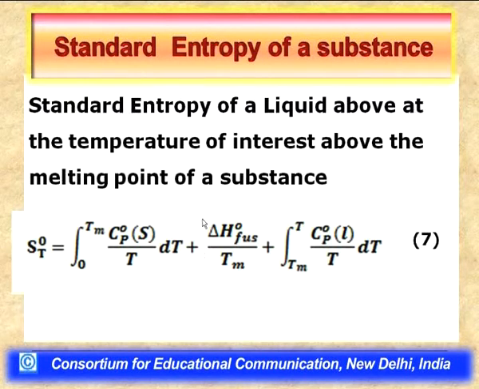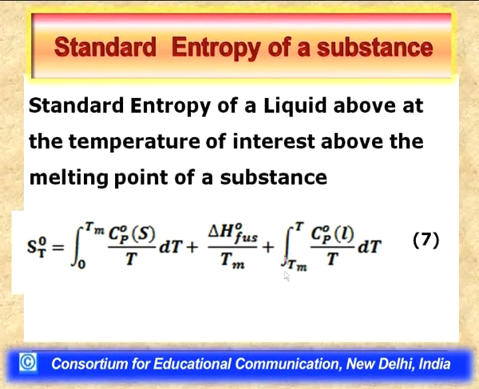Now, the second term is the contribution towards the increase in entropy when a solid undergoes transition from the solid phase to the liquid phase in the fusion process. It is evaluated as delta H standard of fusion, the enthalpy change accompanying the fusion process, divided by its fusion temperature, or the melting temperature.